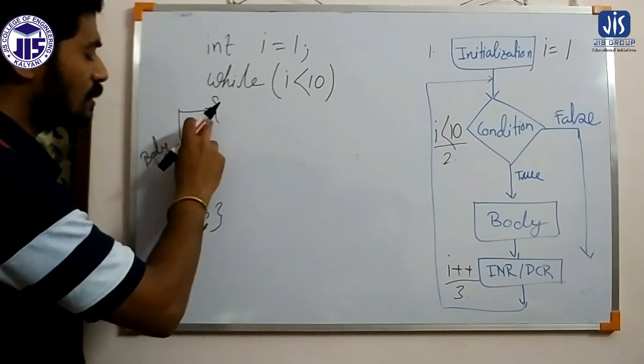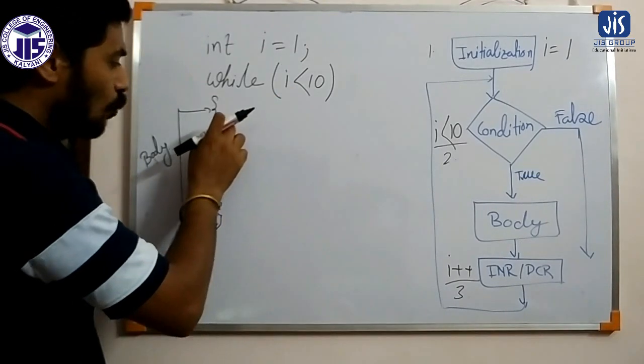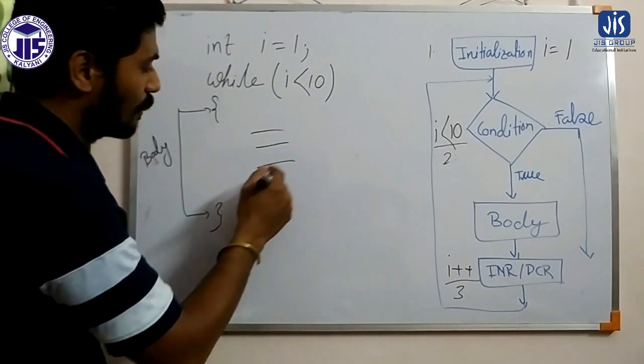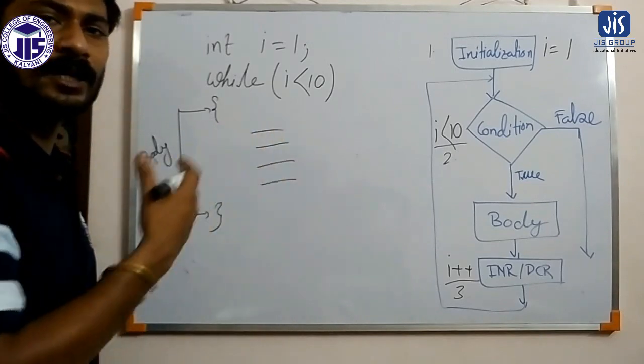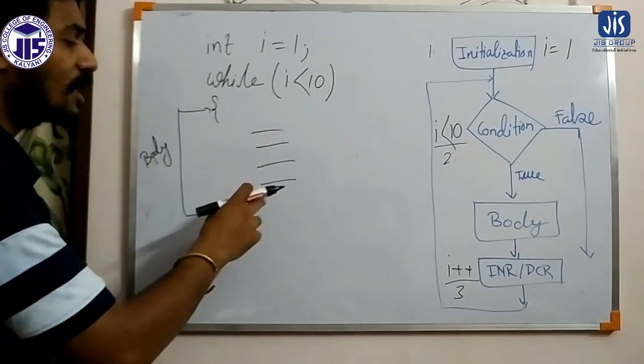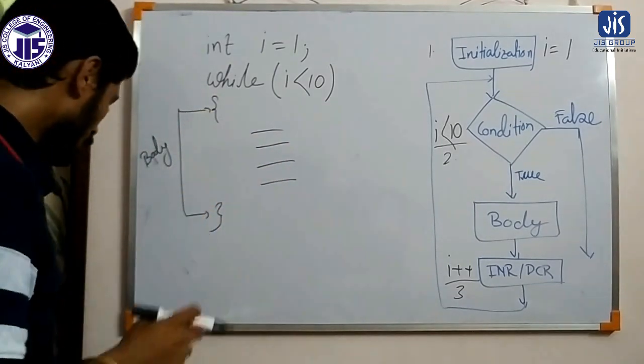Here the body is starting and here the body is ending. That means if the condition is satisfied, then whatever statements are inside the body, that set of statements will be executed multiple times. Which statements will be executed multiple times, we define through these braces, and this is called the body of the loop.